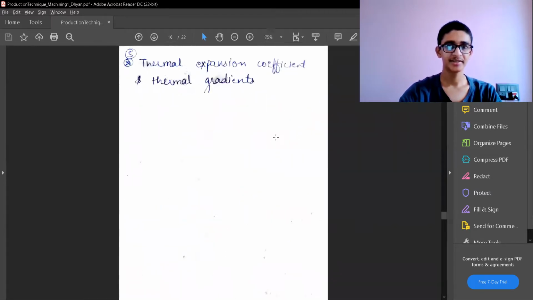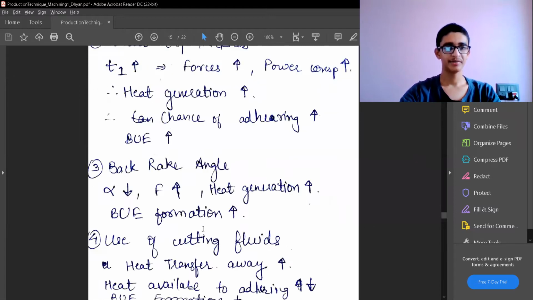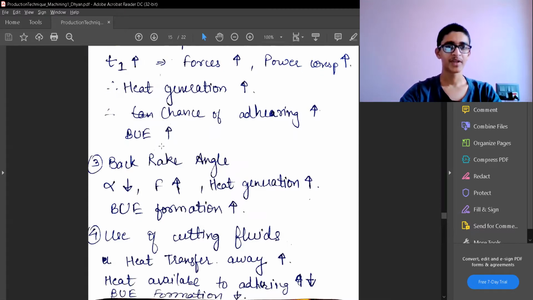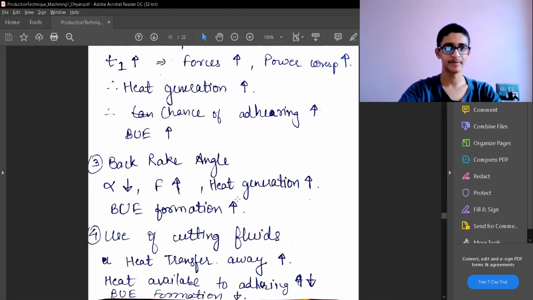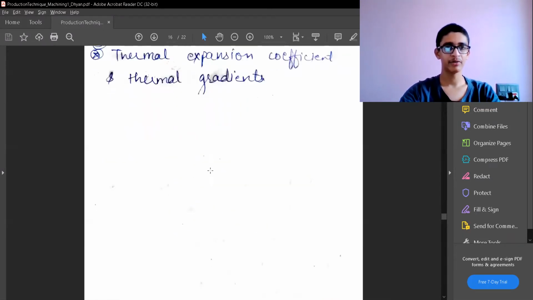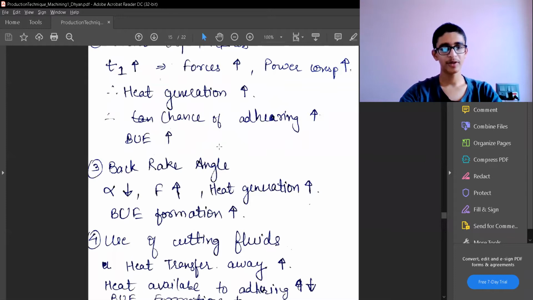And the last are the heat expansion coefficient and the thermal gradient. They are also going to make a huge impact on my built up edge formation, but they have not been directly studied. We already know how increasing or decreasing the rake angle affects it, but we do not have a proper series of theories which tells us whether a higher or lower heat expansion coefficient is better for built up edge formation. So that's only a factor which we have known, but we have not done any modeling related to the thermal expansion coefficient. So we'll stop over here. Thank you.